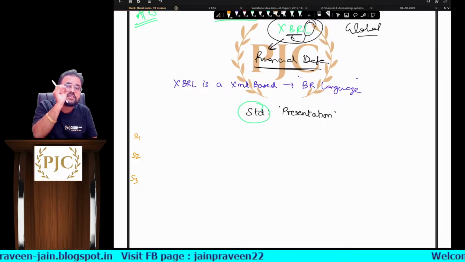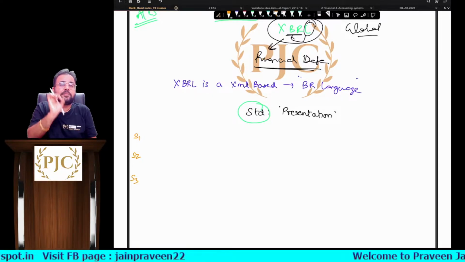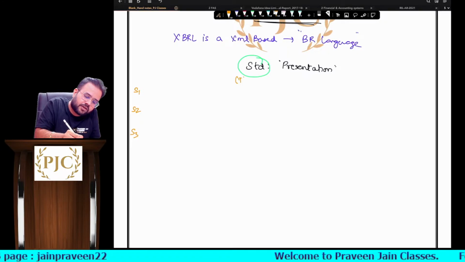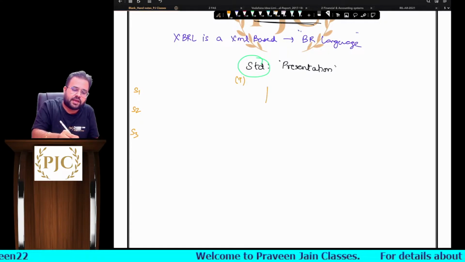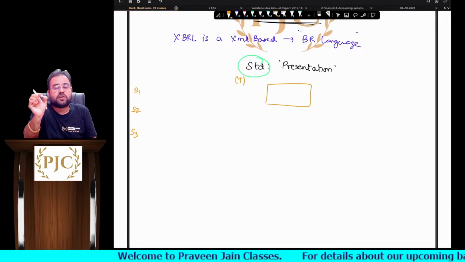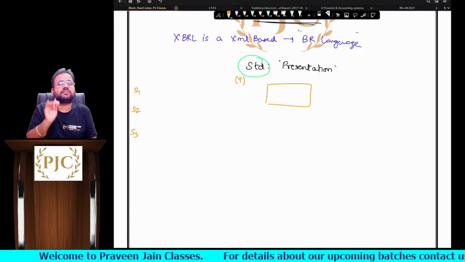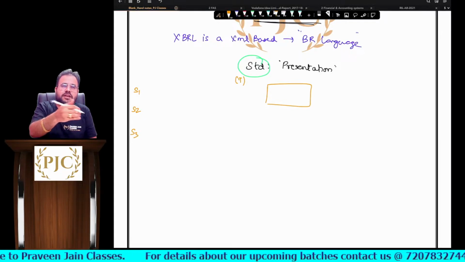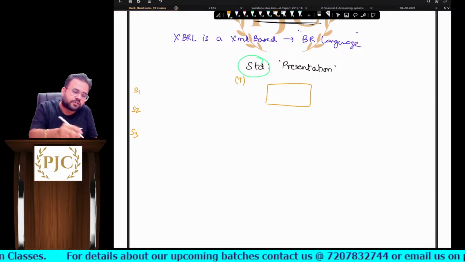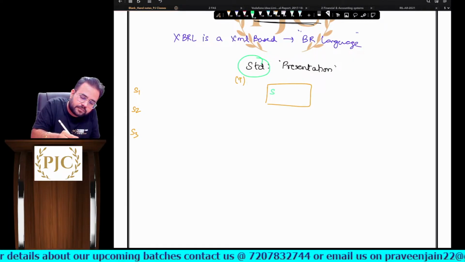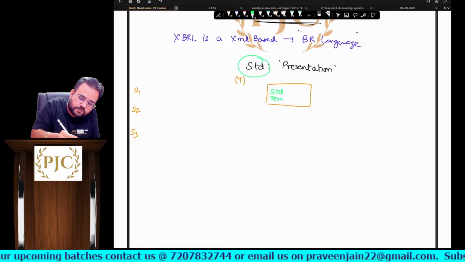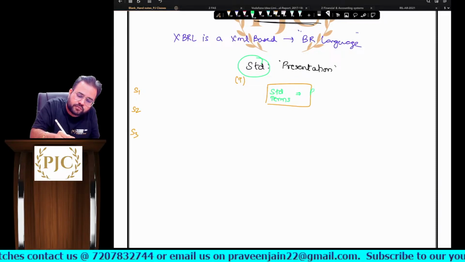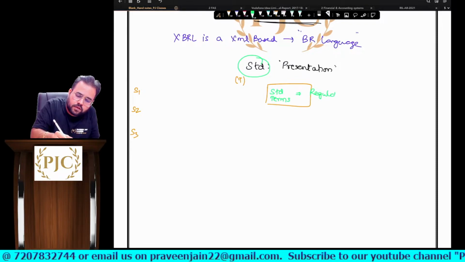So don't you think these standard terminologies have to be defined by regulators, by all these registrars, etc.? Agreed or not, sir? So these standard terms have to be defined by regulators.